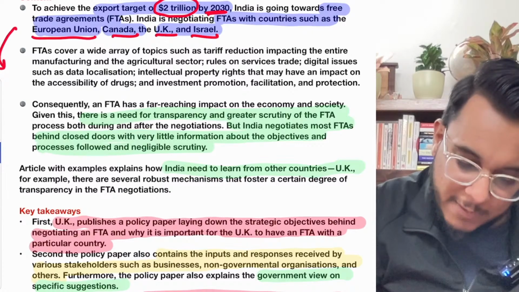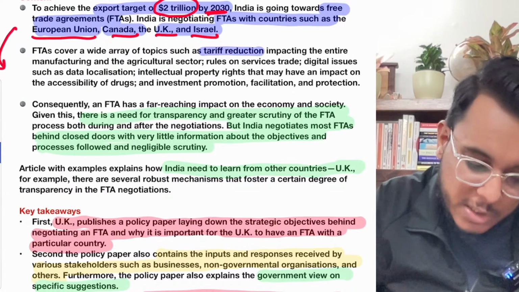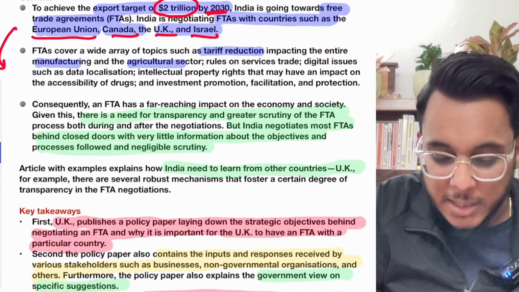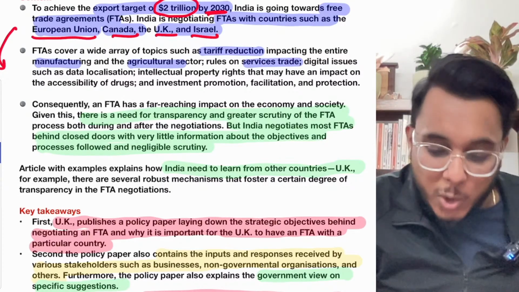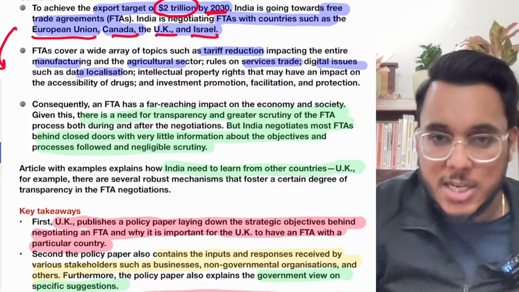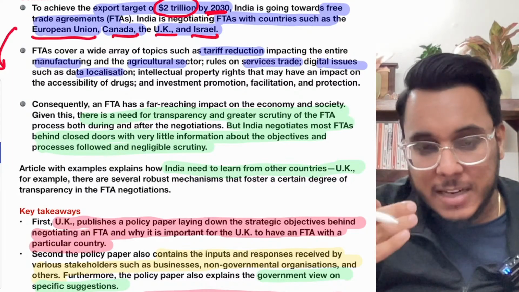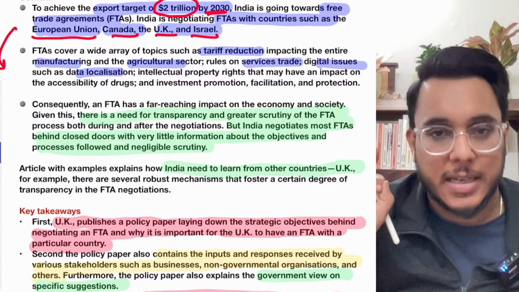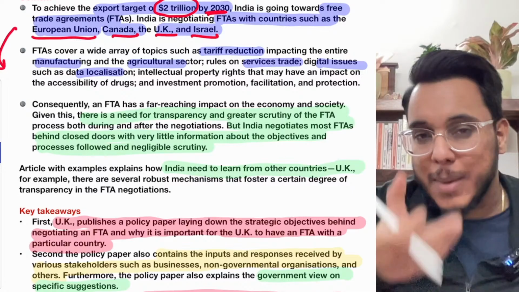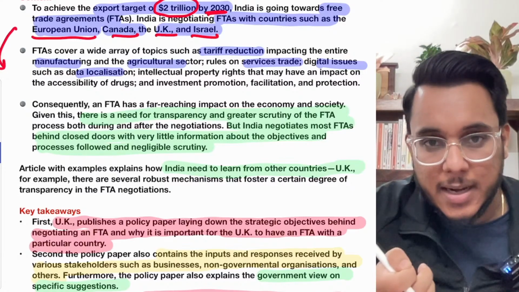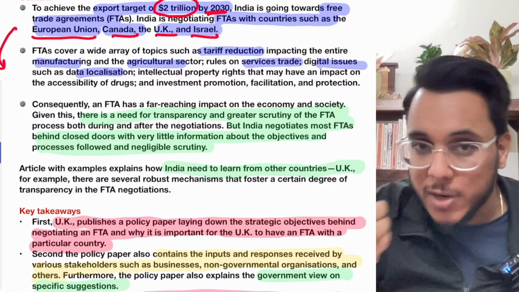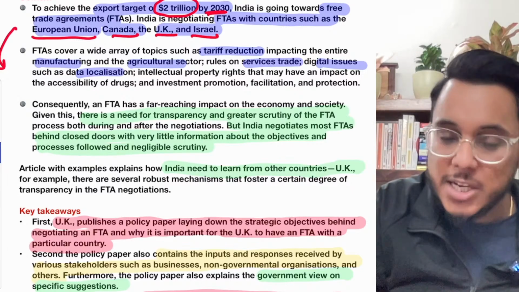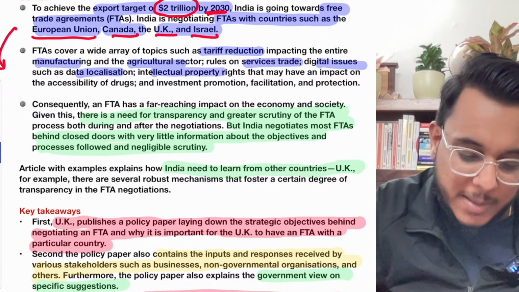For example, they will be talking about tariff reduction, which will impact the manufacturing sector and agriculture sector. They will be negotiating service trade rules, digital issues, data localization. Data localization means the data which is being generated in a country is to be stored within that particular country. Let's say Mastercard and Visa are generating data in India, so that card information needs to be stored physically within the servers located in India. That is data localization. So data localization will be discussed, and intellectual property rights will be discussed.